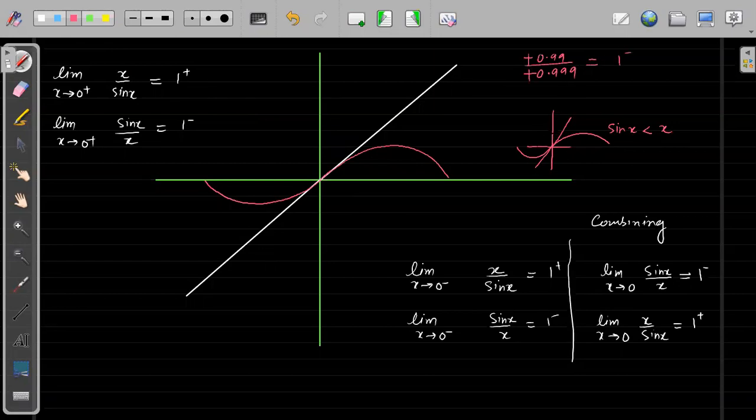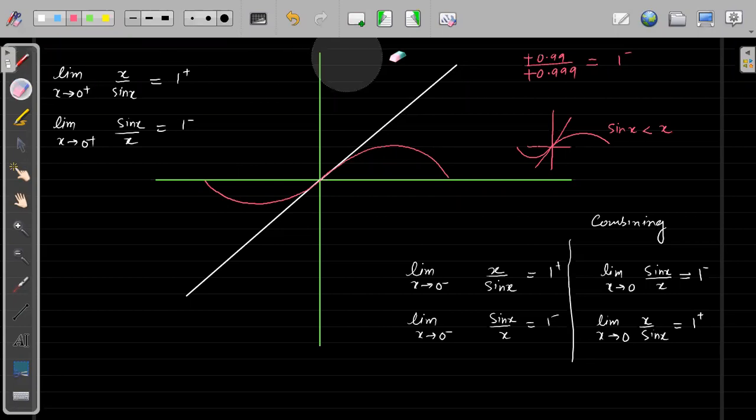On the left hand side also sin x is less in magnitude, and the minus and minus sign will get cancelled, because on the left side x is negative and sin x is also negative. The only thing you will see is the magnitude. So magnitude of sin x is still less, so that is why this will be plus and this will be minus. Apurva, did you understand this concept? Yes, very good, very good.